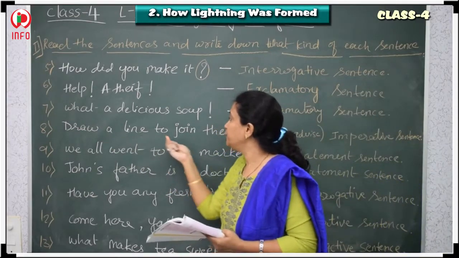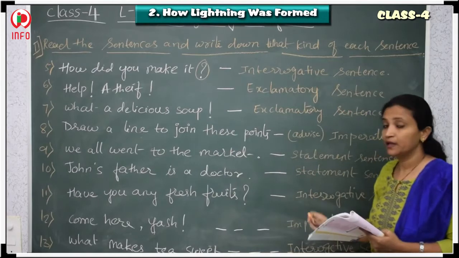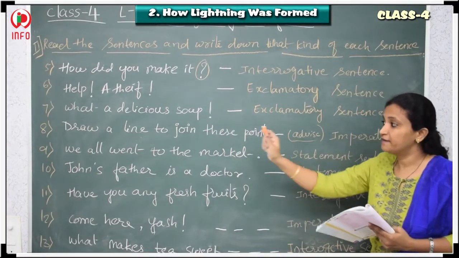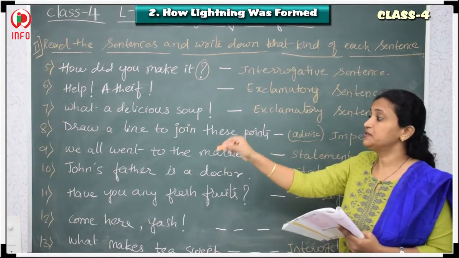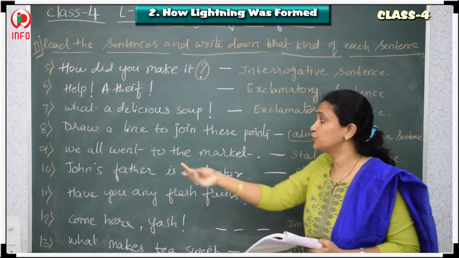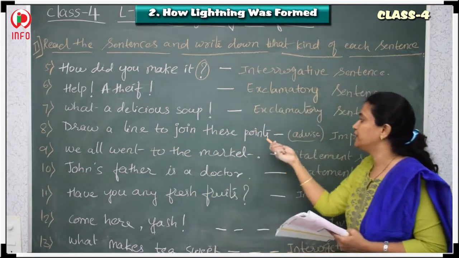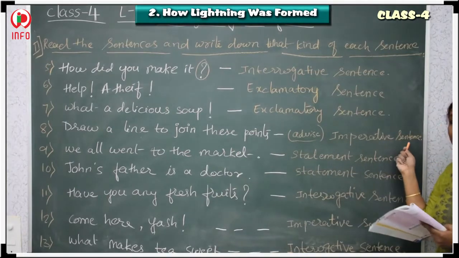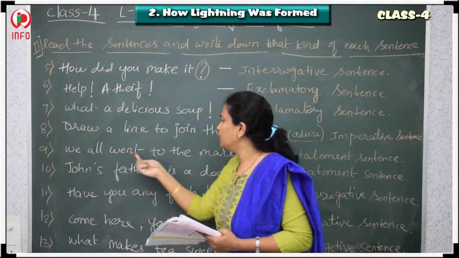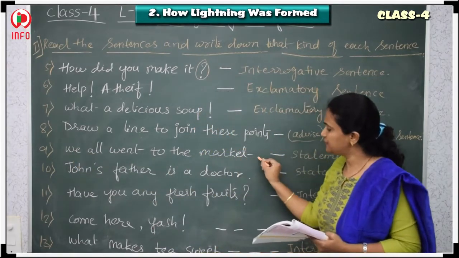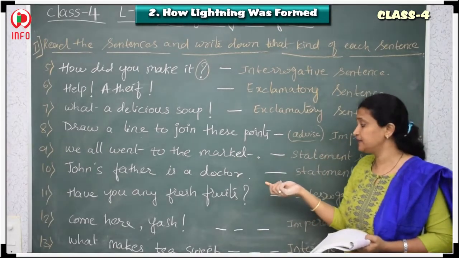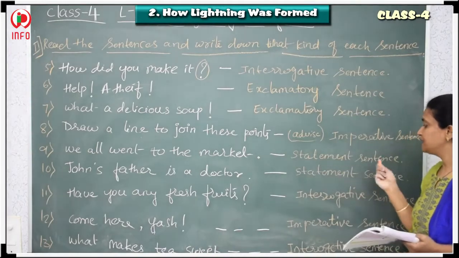Draw a line to join these points. What it indicates is advice, advising. The teacher advises, see children, these are the dots and you have to join. So, I am advising you. So, that is "draw a line to join these points." That is an imperative sentence. Now, next one is, we all went to the market. It is a simple sentence. So, what do we call a simple sentence? We call it a statement sentence.